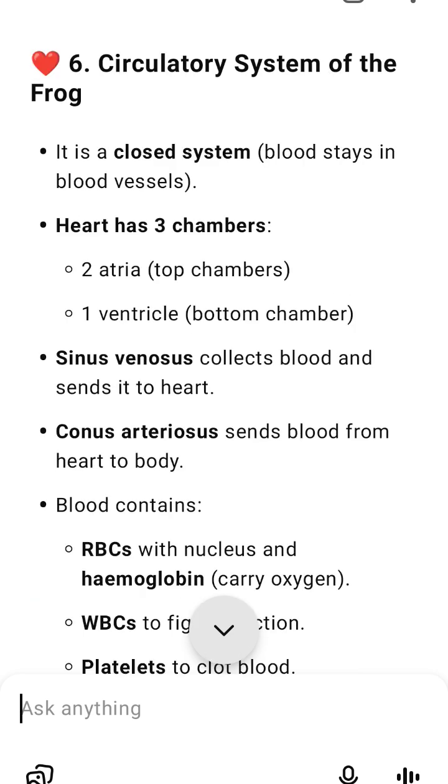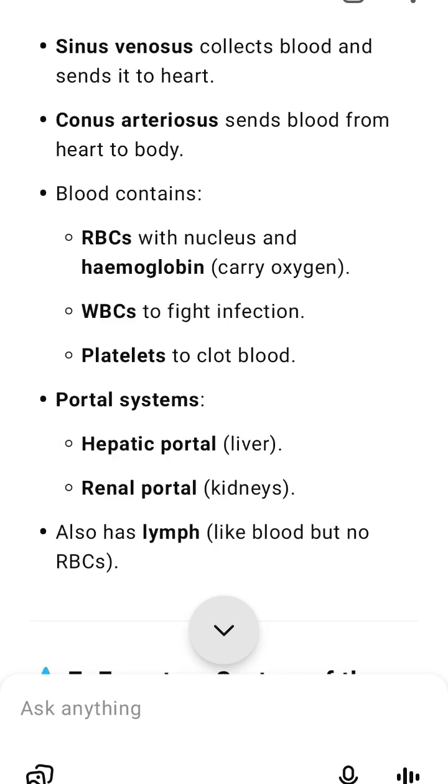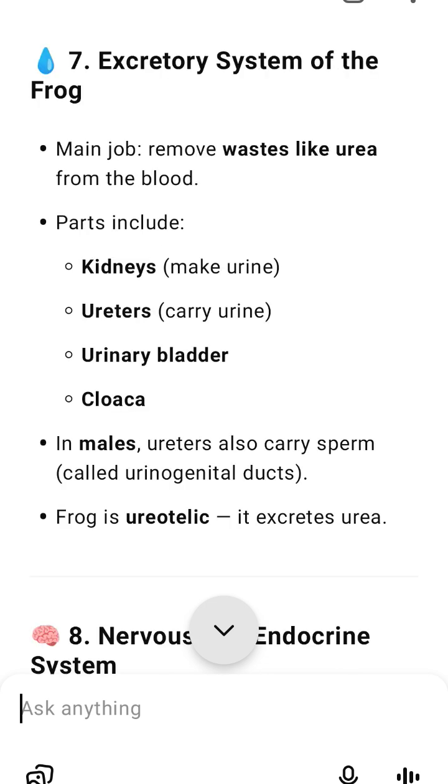10. Reproductive system of the frog. Males have 2 testes, which make sperm. Sperm travels through the vasa efferentia, kidneys, and cloaca. Females have 2 ovaries, which make eggs. Eggs pass through the oviduct and cloaca.